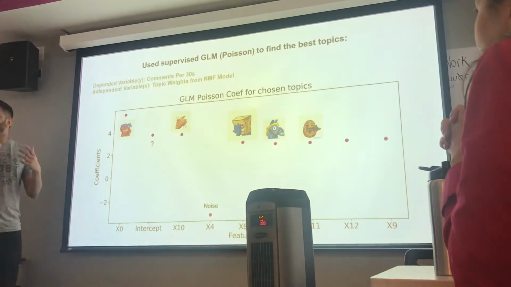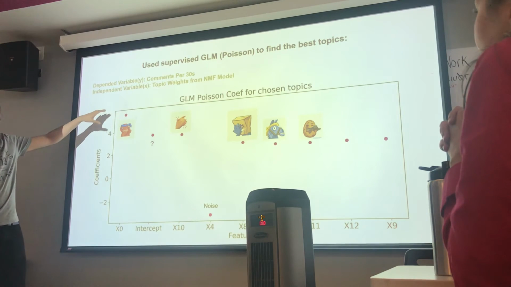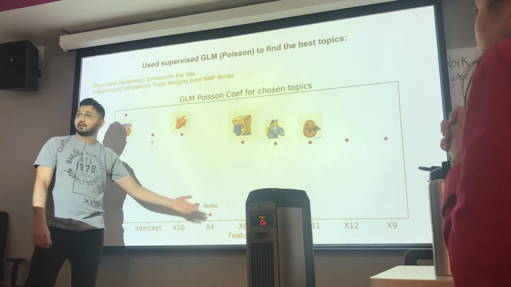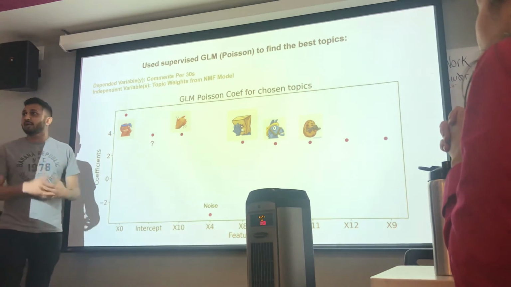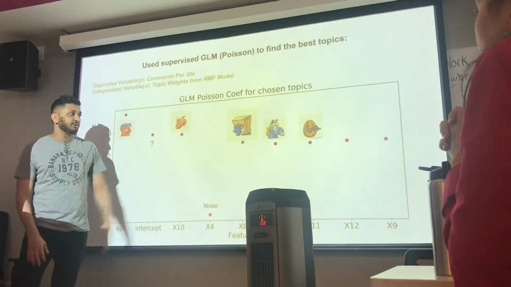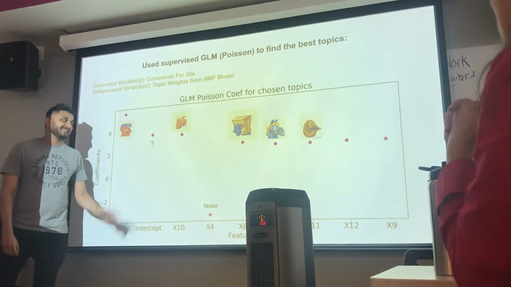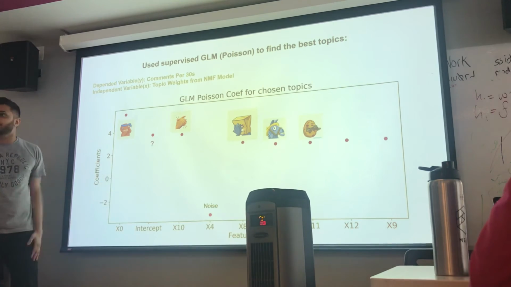Which emojis are going out? We can see that the pwned emoji is the first thing going out when there's a great moment. We have noise here, but that's negative, so we don't really care about that because that's a negative reaction. And we have other emojis like this potato, I don't know, but these four were handpicked and they were definitely a top one, so I was surprised by my findings.